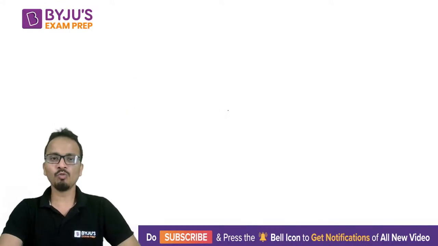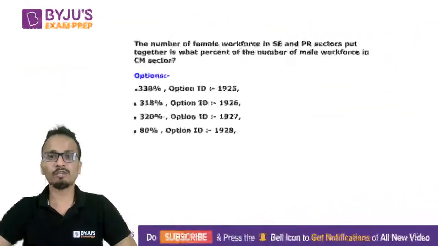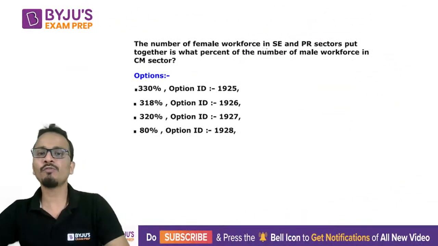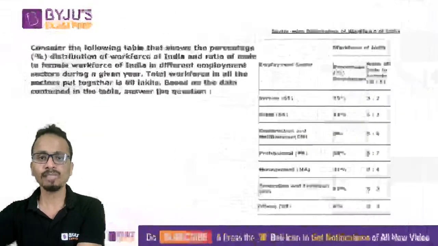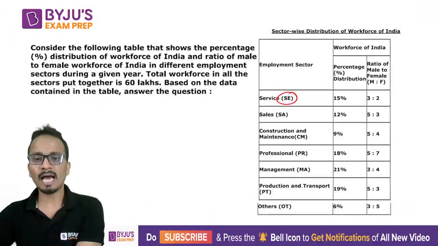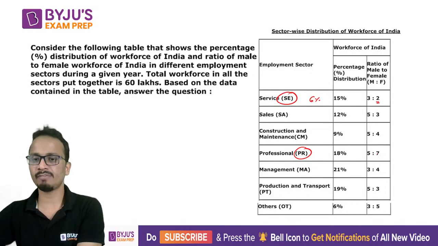Okay. Now let's move on to the second question for the same data. The second question is the number of female workforce in SE and PR put together. So let's first of all calculate this. The percentage of females here is 6%, and in PR it is 7 into 1.5, 10.5.